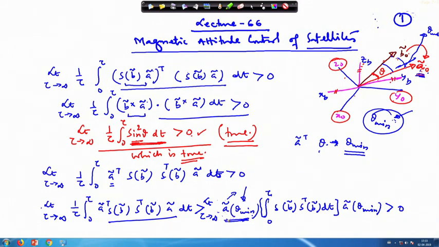This is a vector. So, it will have certain components along the body axis. Corresponding to theta, that value can be taken outside, because then you are selecting a particular value of theta. So, automatically at that time this becomes a constant vector and it can be taken outside, and then this implies that